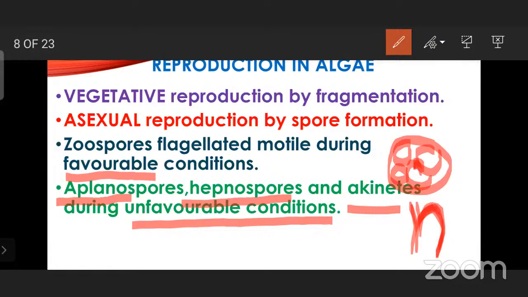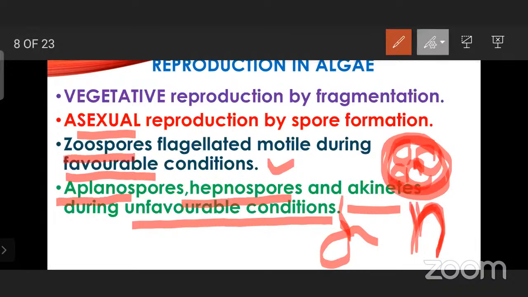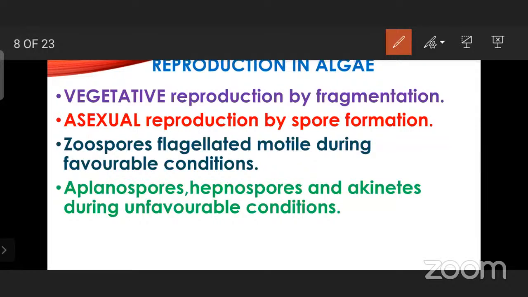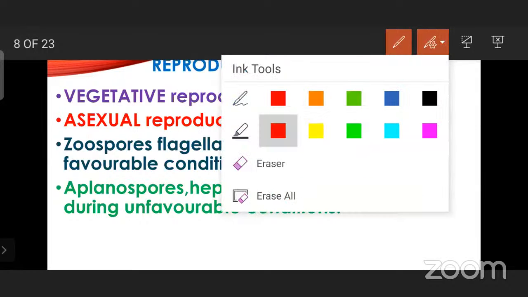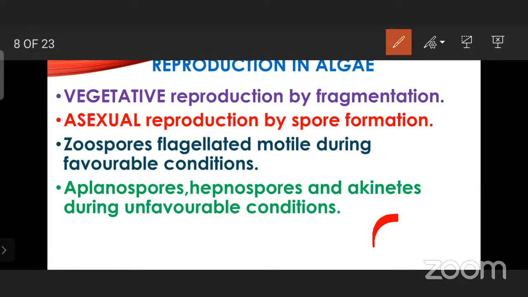These haploid spores, if they are having the flagella, when this spore is going to burst open, all the zoospores are going to get released. It is called zoospore through asexual reproduction. This is common during favorable conditions. During unfavorable conditions, the same thing is happening, but here the material surrounding the spores is thick or thin. If it is thin, then it is called aplanospores. If it is thick, it is hypnospores.